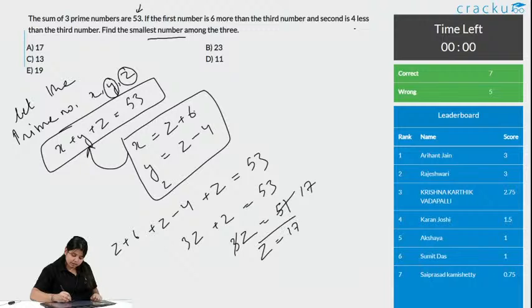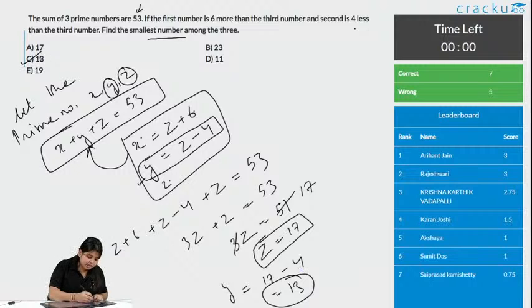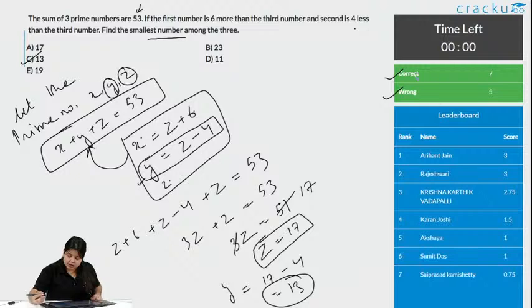So we got the value of z, and from here we can say what the smallest number is. Smallest number is y. As you see, z is z, x is 6 more than z, only y is the one which is less than z. So y is the smallest number. What is the value of y then? y is equal to 17 minus 4, it is 13. Option C is the correct answer, and 7 people got this correct and 5 wrong. Let's go to the next question.